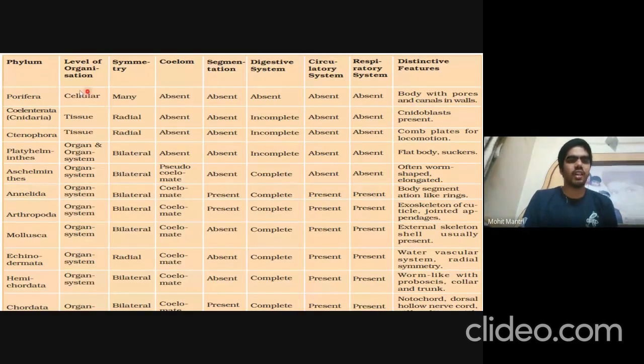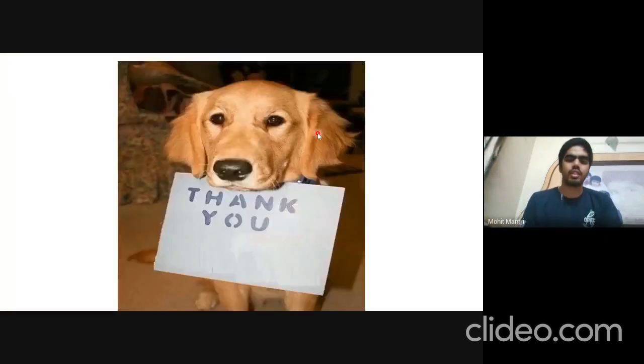So Porifera have cellular level of organization, symmetry is mostly asymmetrical, etc. So you can refer to this for on-the-spot revision. Thank you, everyone.